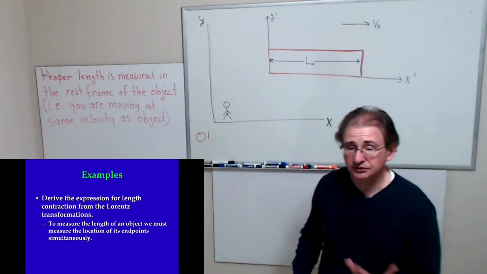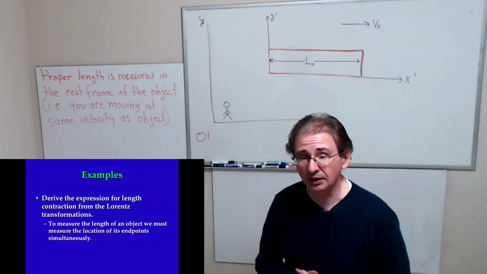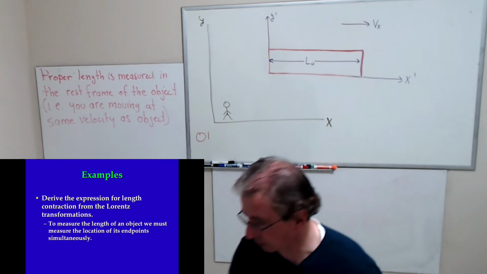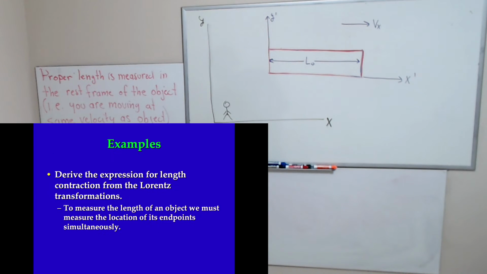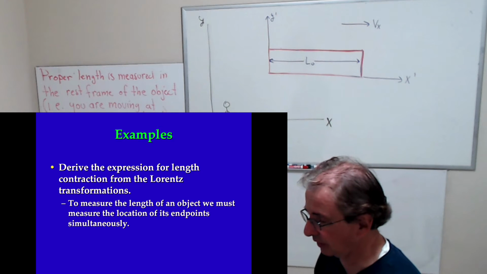I want to do an example of the Lorentz transformation equations. In this particular example, what I'm going to do is apply the Lorentz transformation to derive the equation for length contraction.